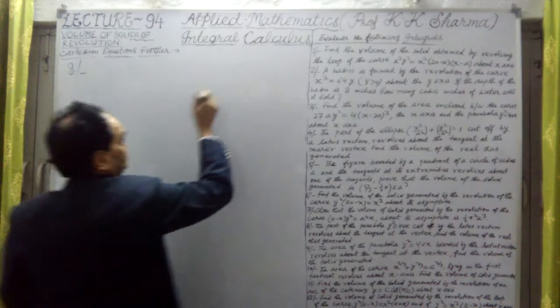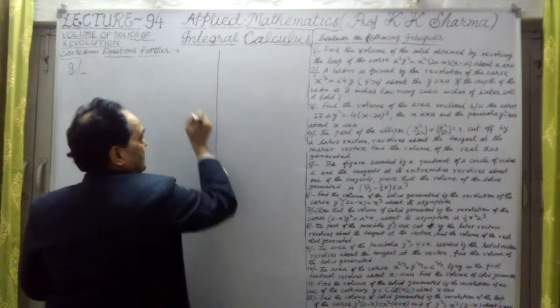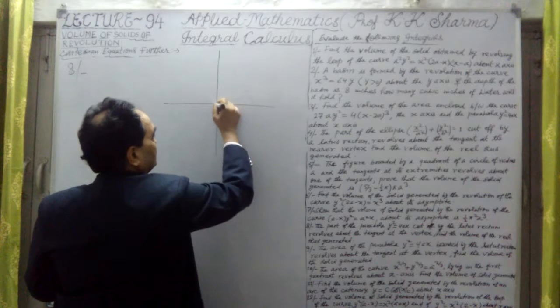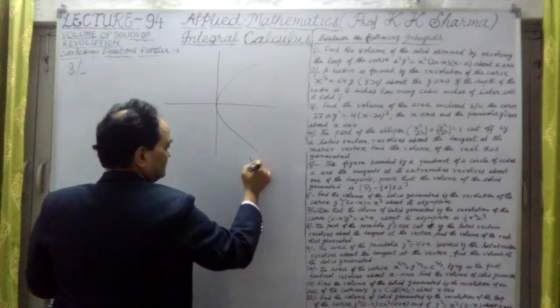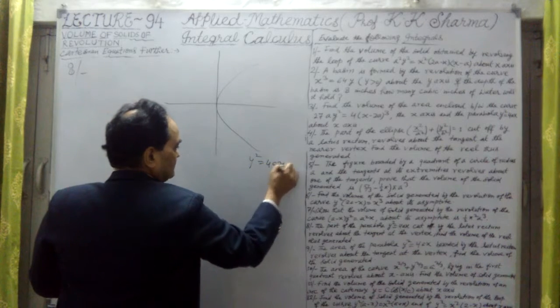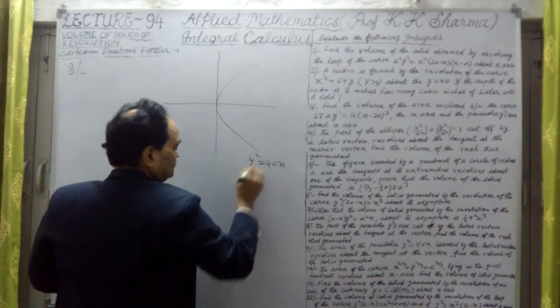So this is question number 8. The parabola is y square equal to 4ax.